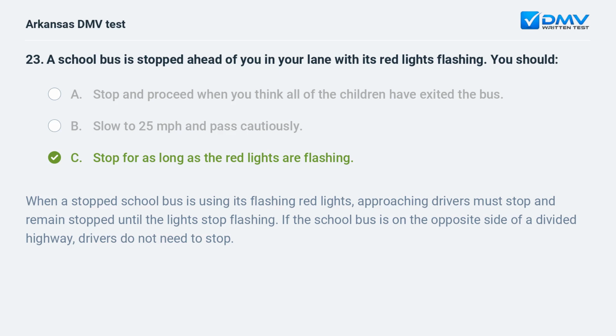When a stopped school bus is using its flashing red lights, approaching drivers must stop and remain stopped until the lights stop flashing. If the school bus is on the opposite side of a divided highway, drivers do not need to stop.